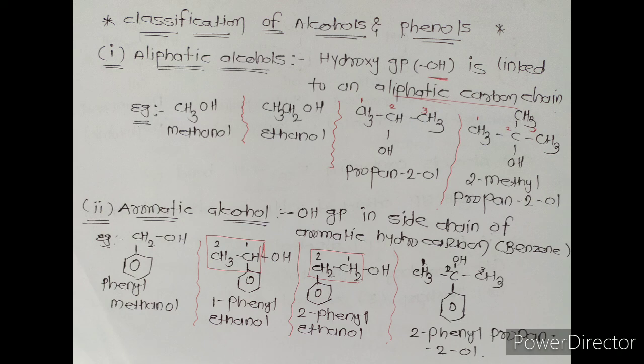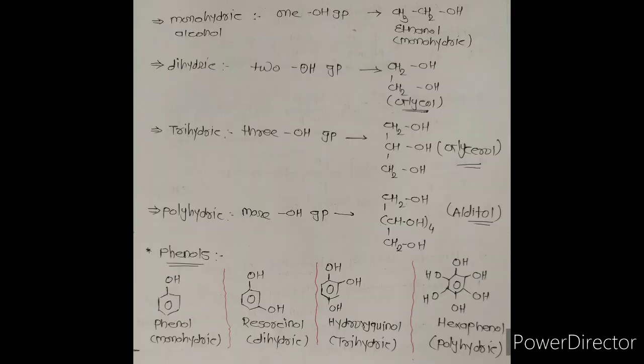In the same way, in 2-phenylpropan-2-ol, the OH-containing carbon gets number two, so we take 2-phenyl, and total carbon is 3, hence it is propane. On the second carbon the OH group is present, hence it is 2-ol, meaning 2-phenylpropan-2-ol.